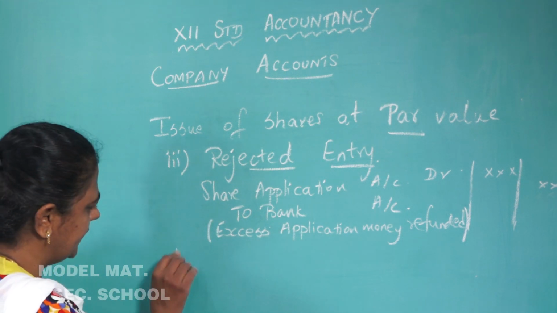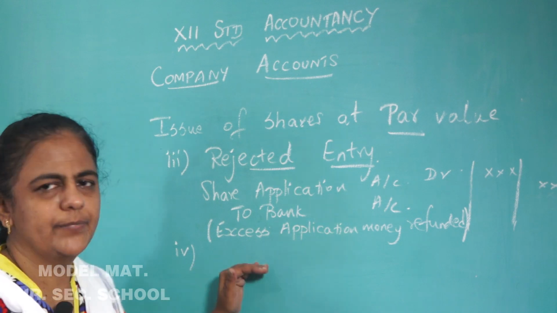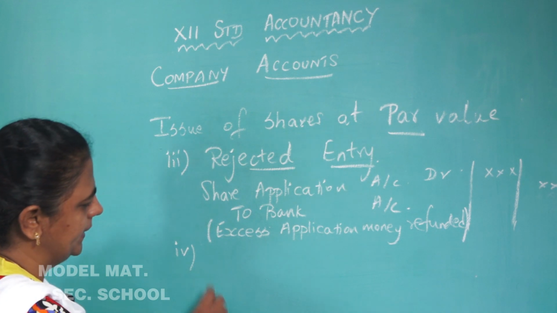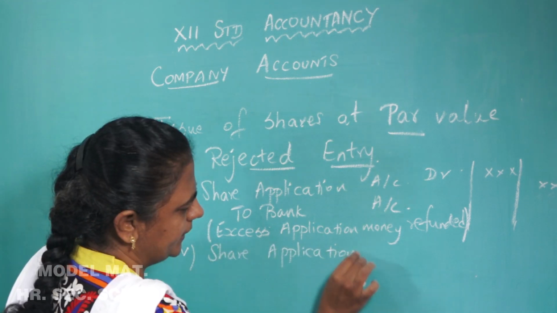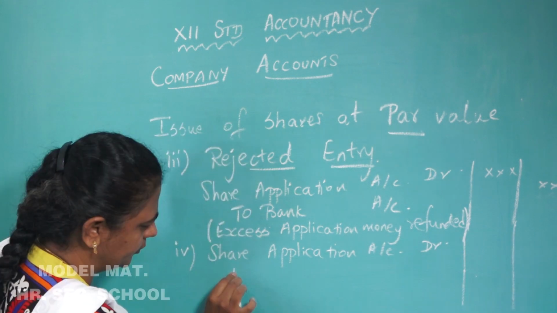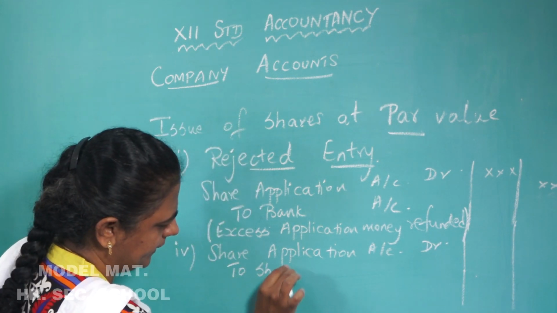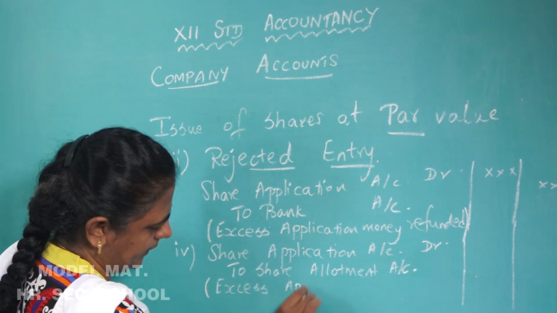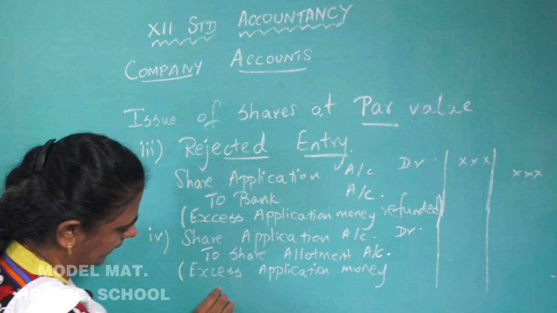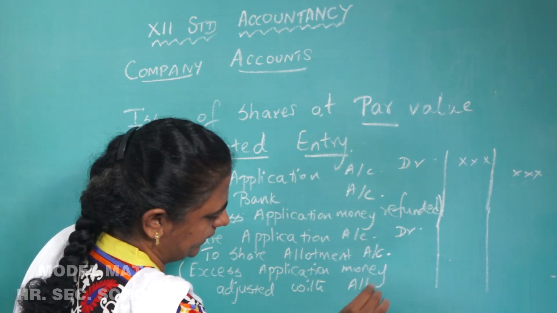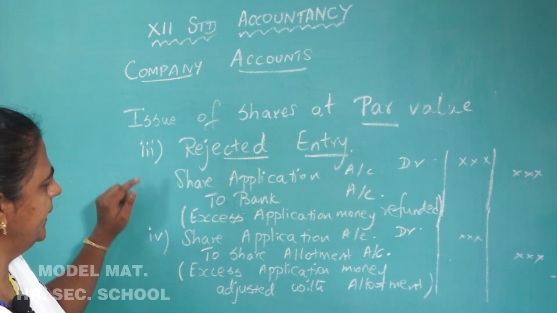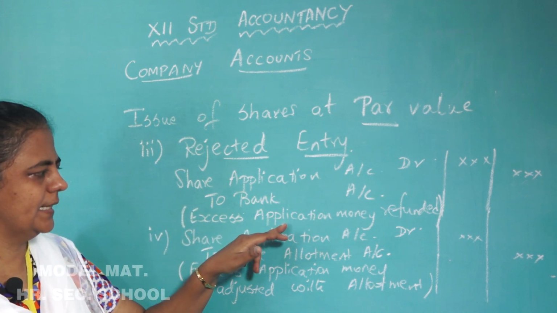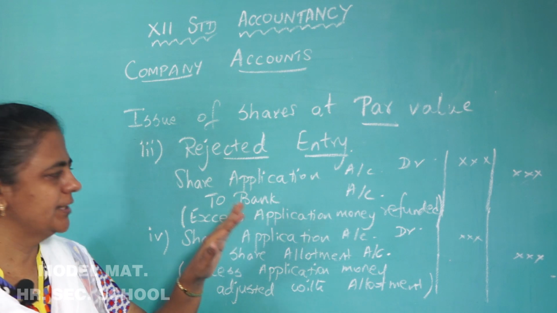Next, the fourth entry is where they are not rejecting but using it for future payment, adjusting it with the future payment. Then what is the entry? Share application account debit to share allotment, that is excess application money adjusted with allotment. Understood? What is the third entry? The third entry is the rejected entry. When there is oversubscription, the directors can reject and send the money back to the shareholders.